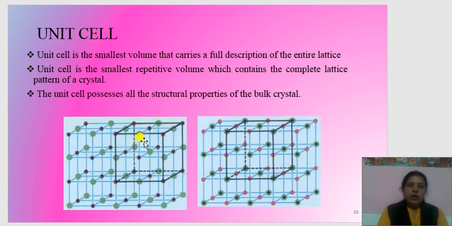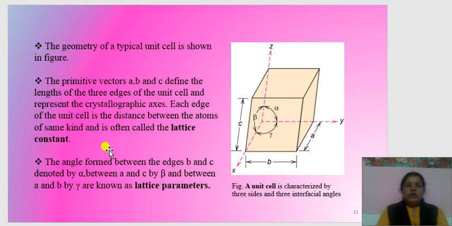The geometry of the crystal's typical unit cell is shown in the figure. The primitive vectors A, B and C define the length of the 3 edges of the unit cell. Here, A is along the x-axis, called the axial length. B is along the y-axis, the axial length along the y-axis, and C is the axial length along the z-axis.